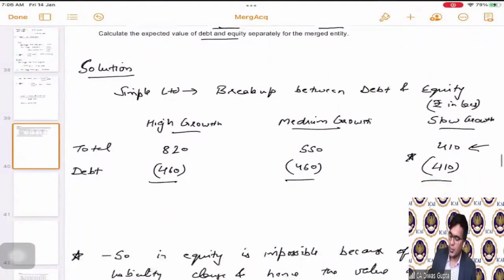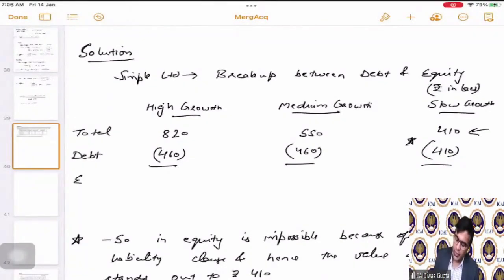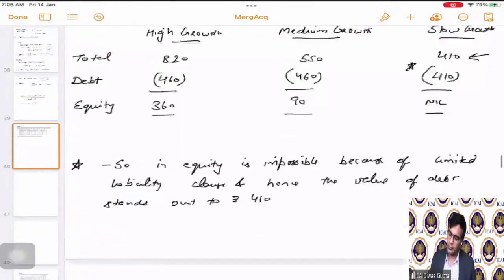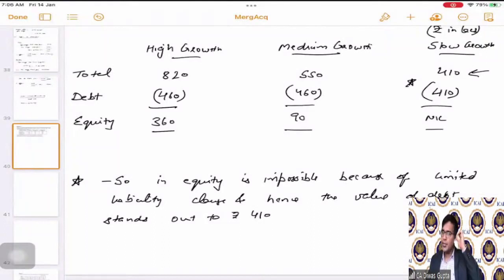Okay, students. So the value of equity comes out to be 820 minus 460, which is 360. 550 minus 460 is 90. And this is going to be nil. First of all, we have calculated the proper split between debt and equity for Simple Limited.